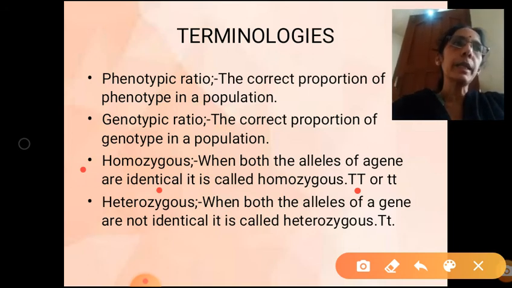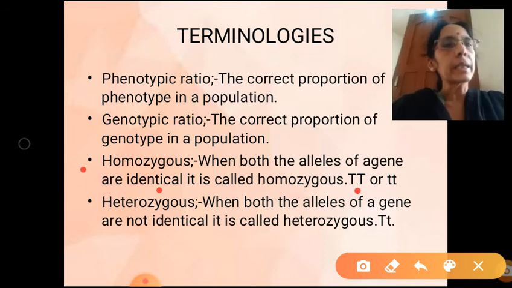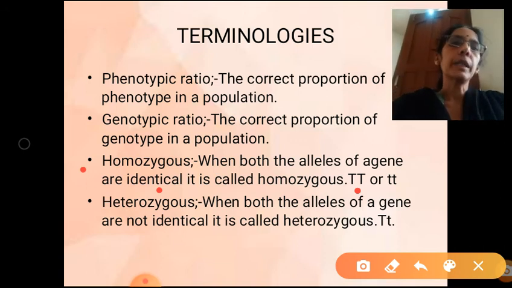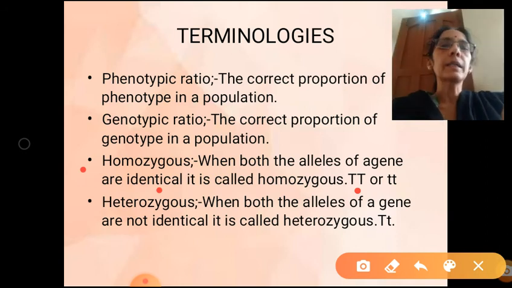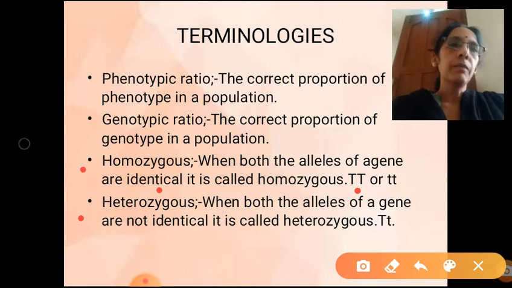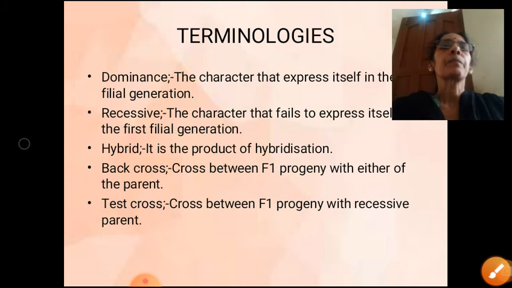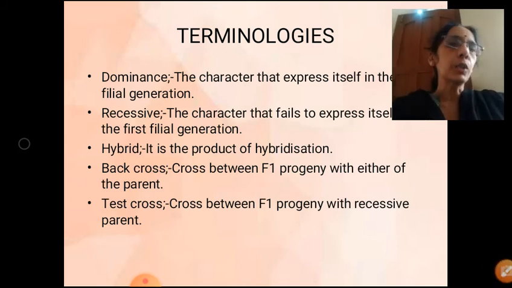Each gene has how many alleles? 2 alleles. Why 2? Because the organism is diploid. So here when both the alleles of a gene are identical, it is called homozygous. Now next one is heterozygous. When both the alleles of a gene are not identical, it is called heterozygous. Capital T, small t. That is called as which one? Heterozygous.